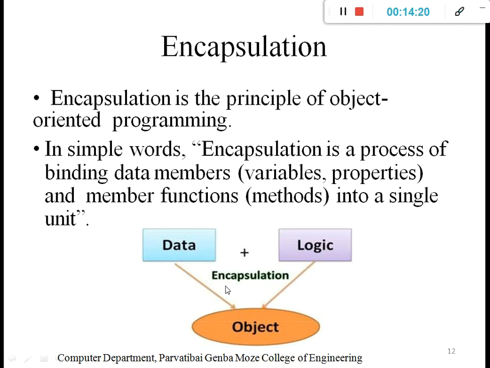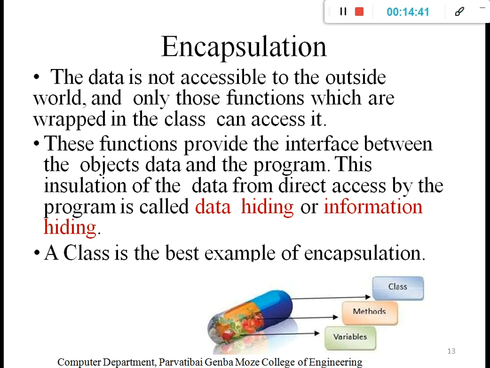And the interface, or the representation of that object, we can say car is an object. That is one type of abstraction. And encapsulation combines the manufacturing date and the functionalities. Those are the two concepts, abstraction and encapsulation. Then in encapsulation, data is not accessible to the outside world. Only those functions that are wrapped in the class can access it. It's a simple difference between abstraction and encapsulation. Abstraction deals only with the interface.